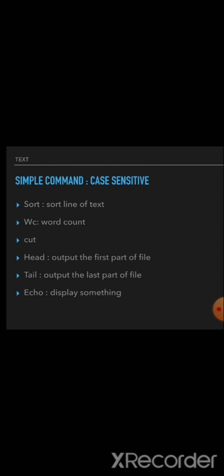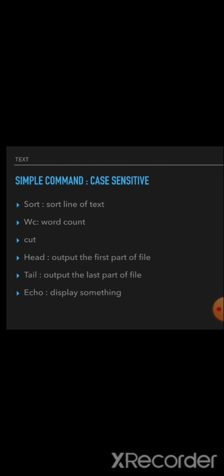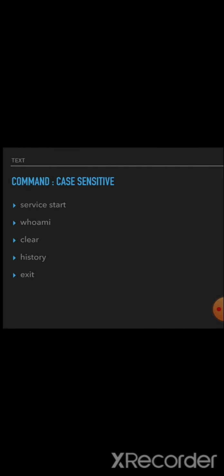For phishing attacks or any social engineering attacks, many hackers perform these operations on Kali Linux. So you need to know some commands for Kali Linux. You can go through each and every command here. Sort, and wc, the word counter, which counts the data in a text file, and cut, where we can cut and copy somewhere. Head outputs the first part of a file, which means the first 10 lines of data. Tail means the last 10 lines of data. Echo is for displaying any data. These are some commands for Kali Linux.